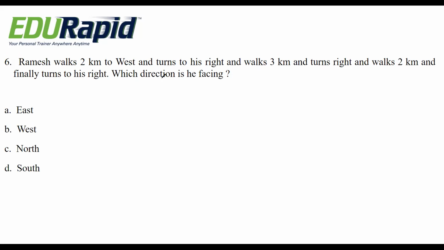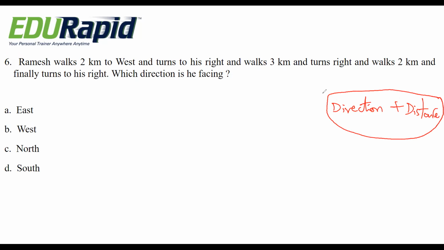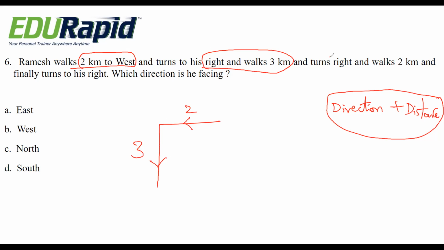Here in the sentence you need not be confused, because you have to take in which direction and what is the distance. You have to catch these 2 points in every sentence: direction plus distance. Okay, Ramesh walks 2 kilometers to the west. See, I am taking 2 kilometers west. And then right 3 kilometers. And then again turns right with 2 kilometers.